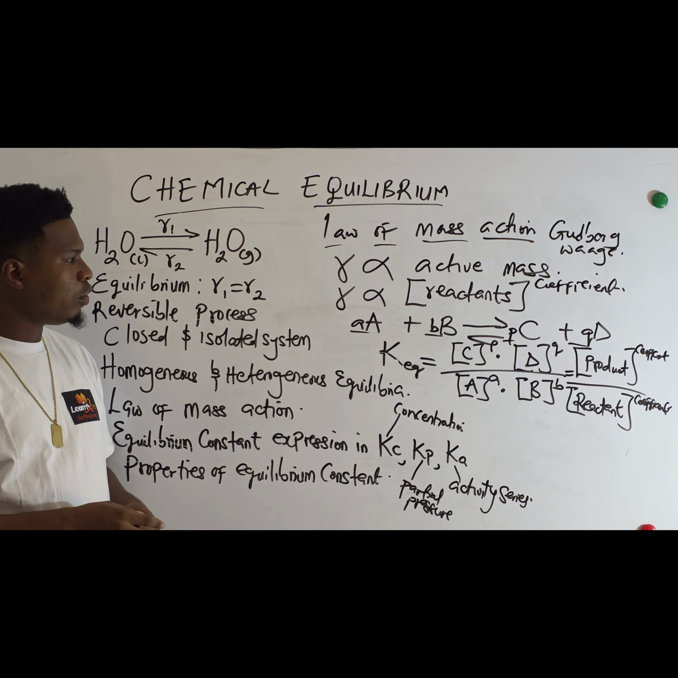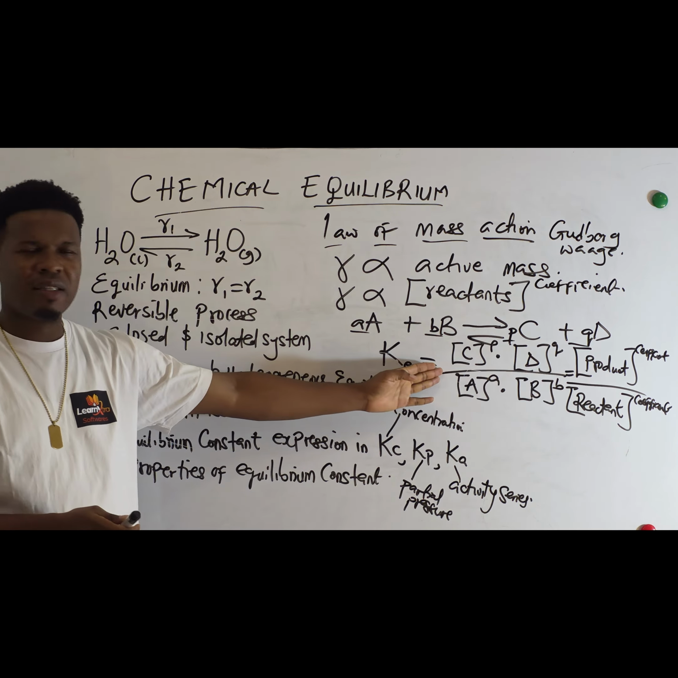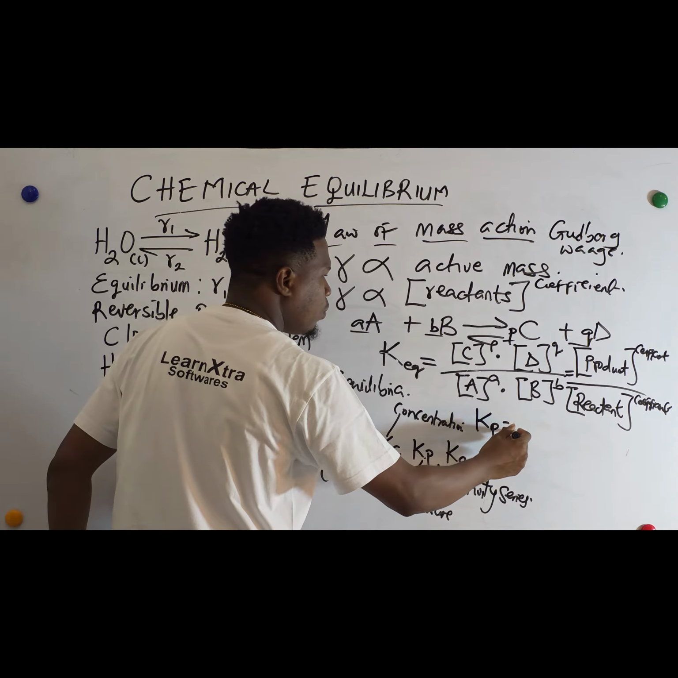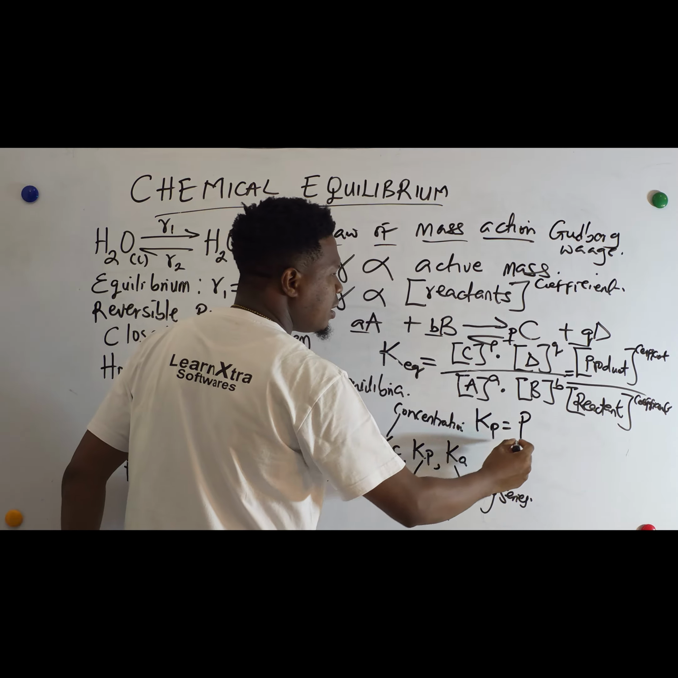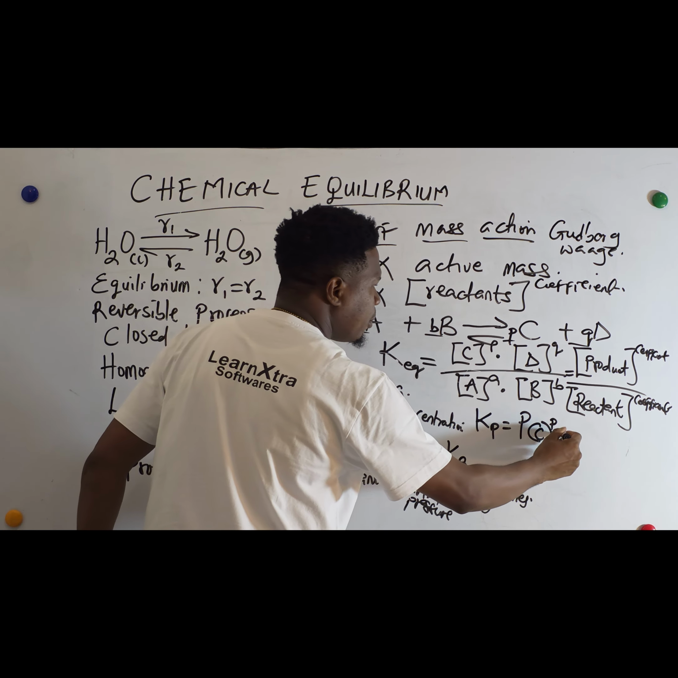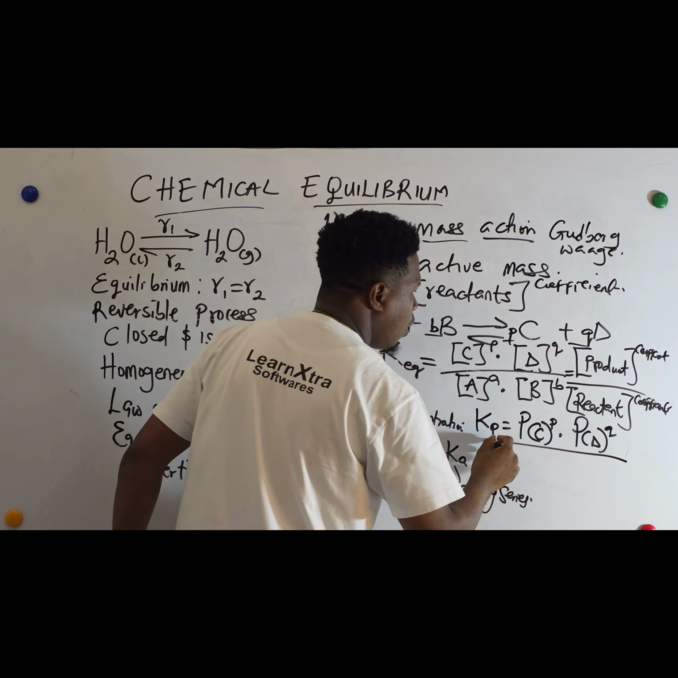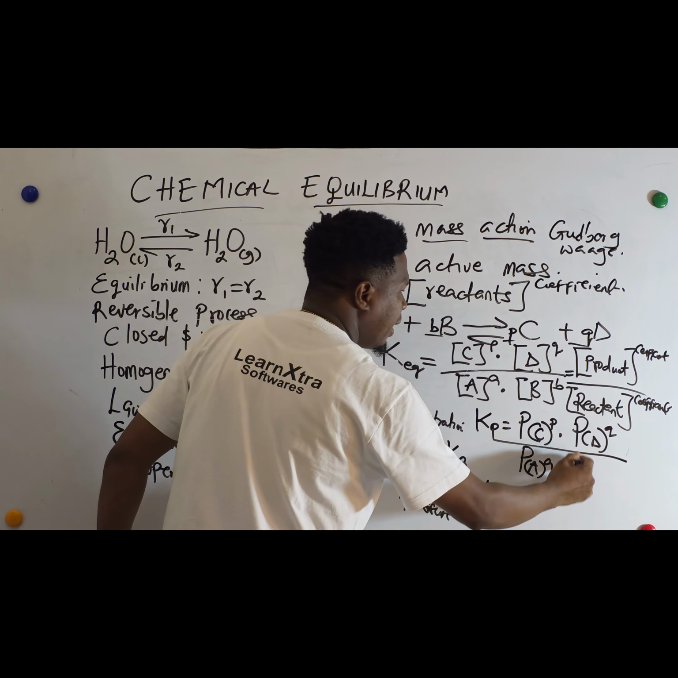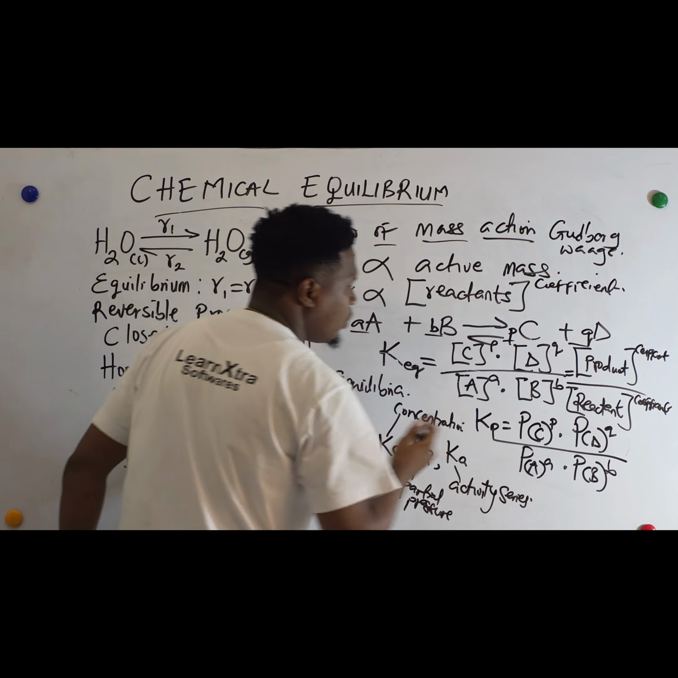For example, if you are told to write the equilibrium constant in terms of Kc, this here satisfies this. But in terms of pressure, Kp will be equal to the partial pressure of C raised to the power of small p, multiplied by the partial pressure of D to the power of small q, all over the partial pressure of A to the power of small a, multiplied by the partial pressure of B to the power of small b. So this is how we write it in terms of Kp.